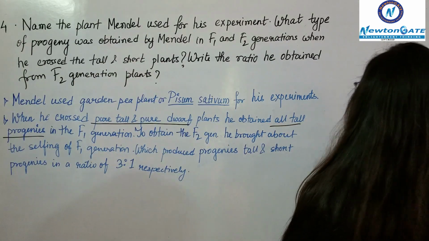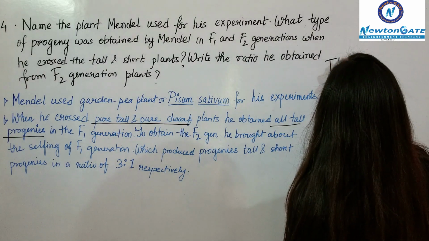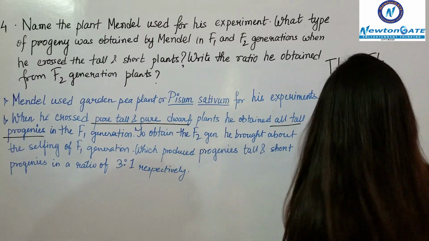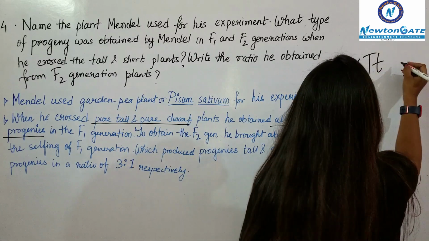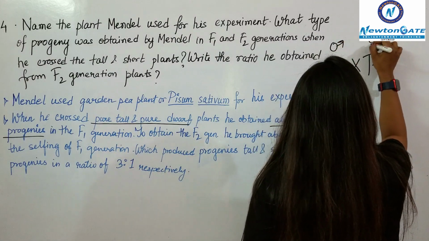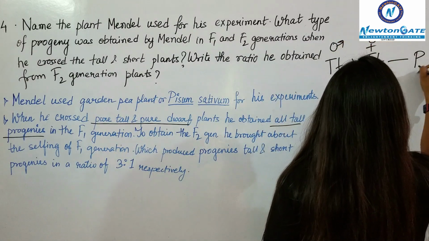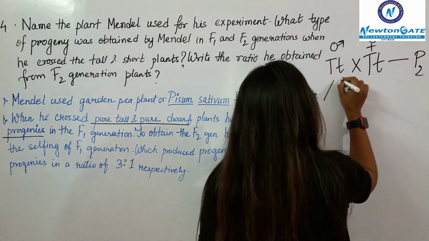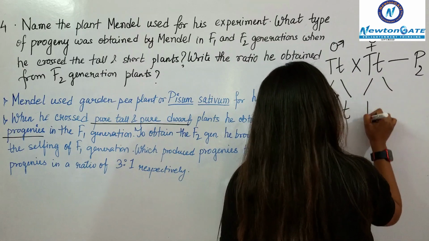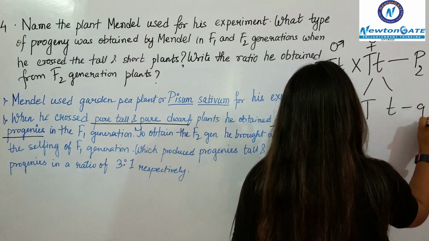For the F2 generation, he prepared a self-crossing or selfing of the F1 generation. So in this case, these are the parental generation 2, and this formed two different sets of gametes.